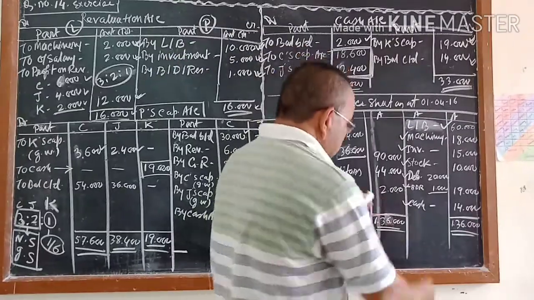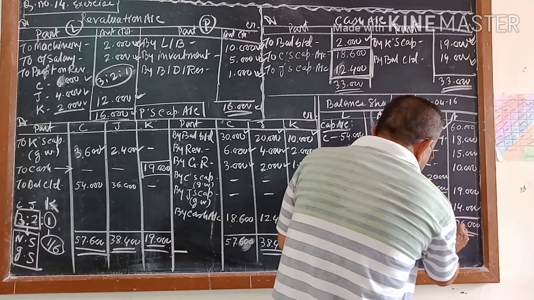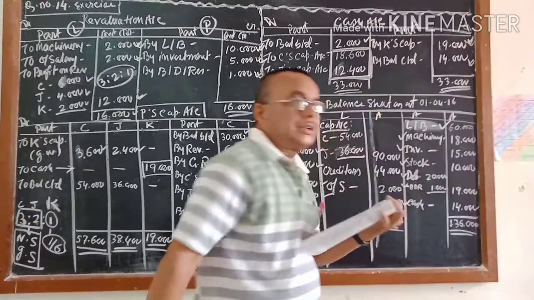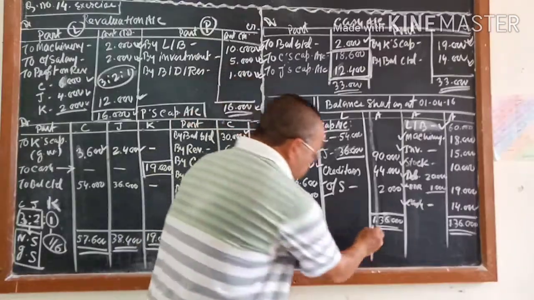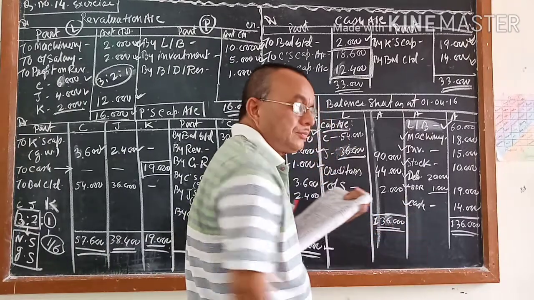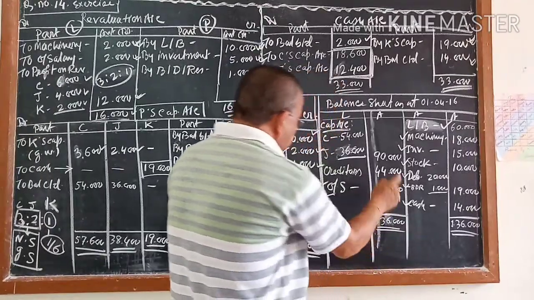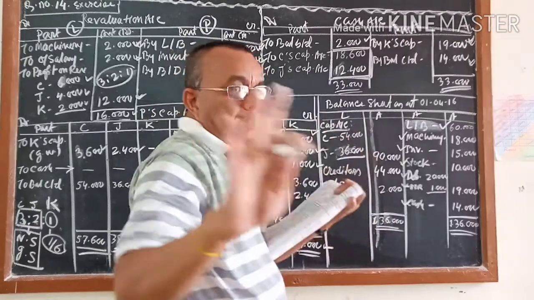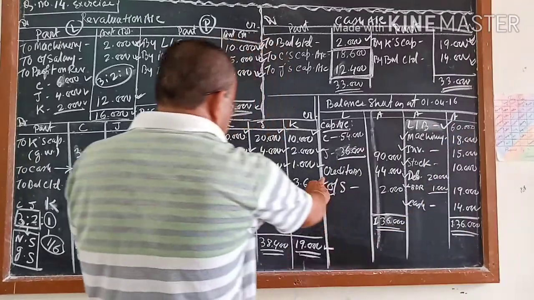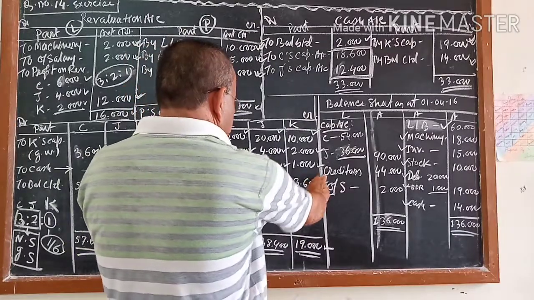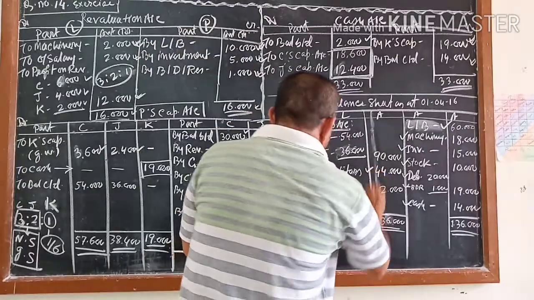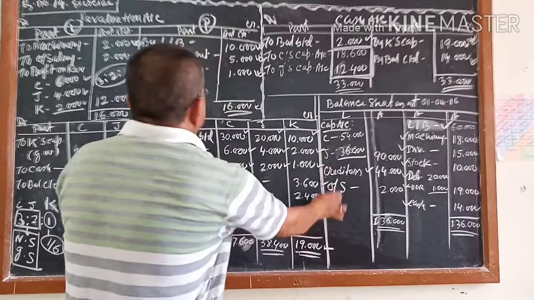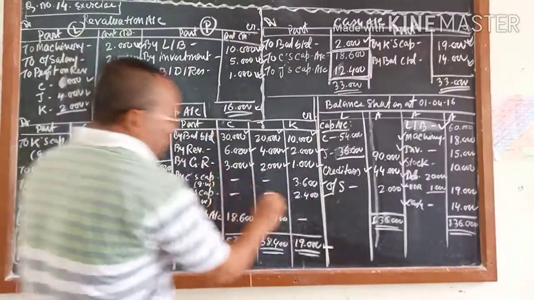Now, if the asset side is 1,36,000, the liability side will also come 1,36,000. And on the liability side you see that except capital you do not know the capital. Creditors you know. Creditors is 44. There is no change. And outstanding salary is given here. That also you know.